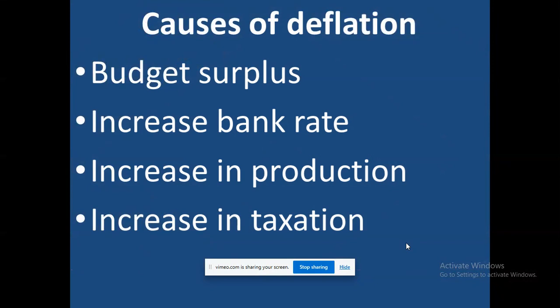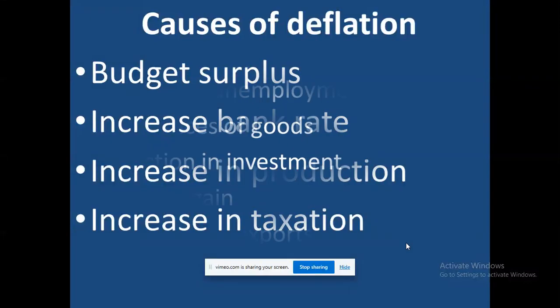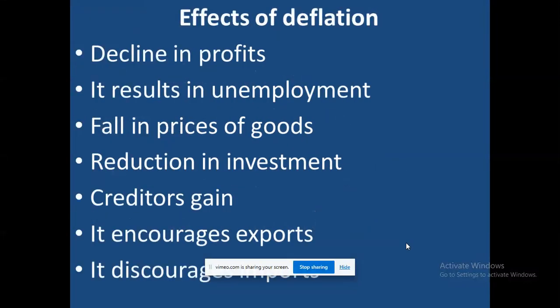Budget surplus can cause deflation. Increase in bank rate can cause deflation. Increase in production can also cause deflation. Increase in taxation can cause deflation. I hope you are jotting down, students. Now let's look at the effects of deflation.